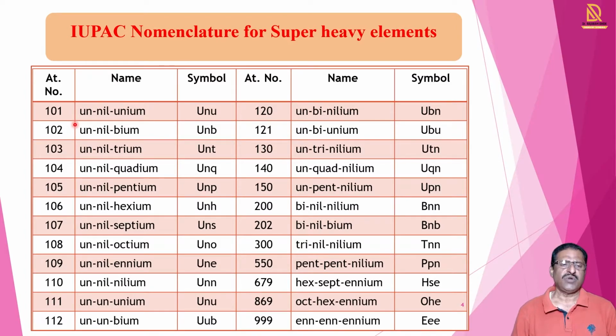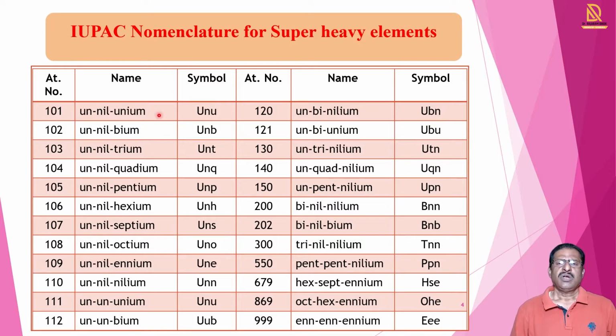Atomic number 101. In 101, the root for 1 is un, root for 0 is nil, and root for 1 is un. So we write un-nil-un and end by ium. So the name is unnilunium. In between every root we put a dash for identification, that for which digit what is the root. So in this way, we give the names.